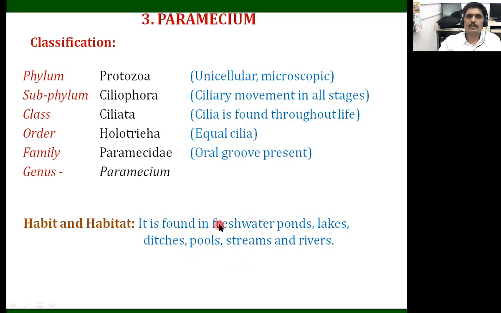Most protozoans, like the ciliates, are generally found in freshwater ponds, lakes, ditches, pools, streams and rivers.